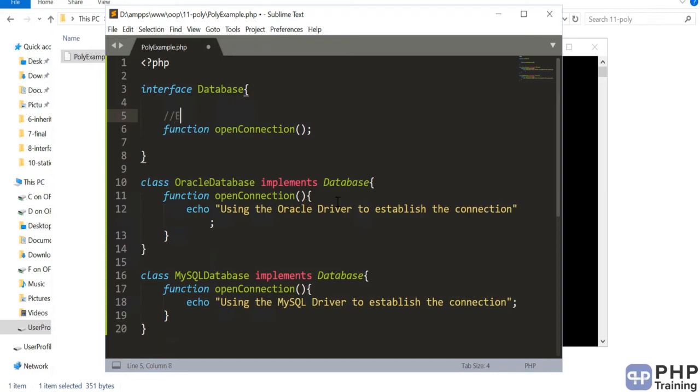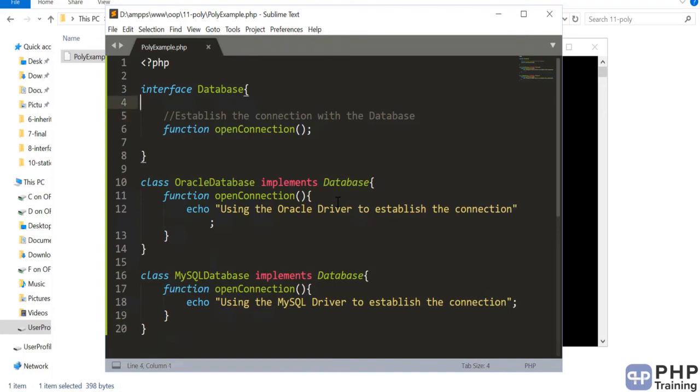So as per the interface, they just say you have to establish the connection with the database. Okay, but they don't know how to implement it, right? Interface doesn't know how to implement it.